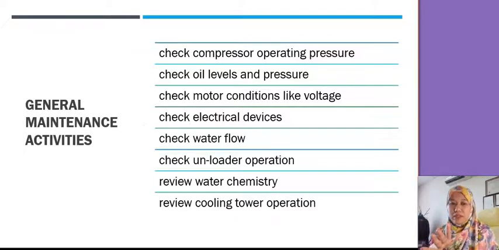Okay, these are the very basics. They can be applied both for the split unit, or if they involve a cooling tower, for the centralized unit. So we look at checking the compressor operating pressure. Most air conditioning units have this. Check oil level and pressure. Check the motor. Check electrical devices. Check water flow. This one, water flow, is for the chilled water system.